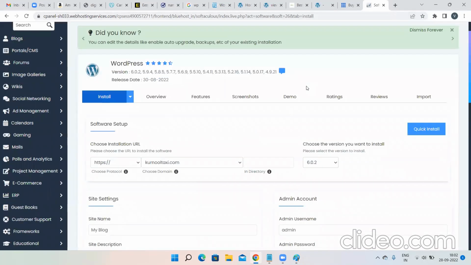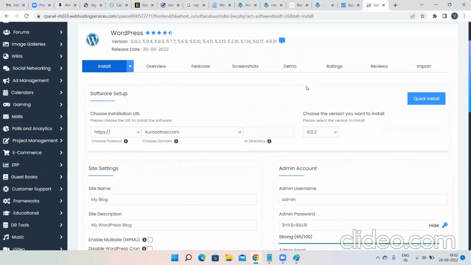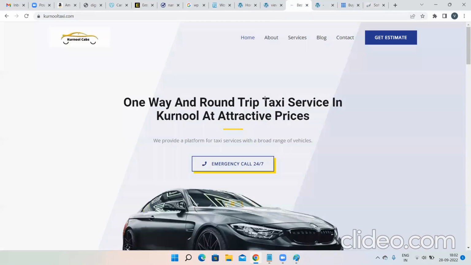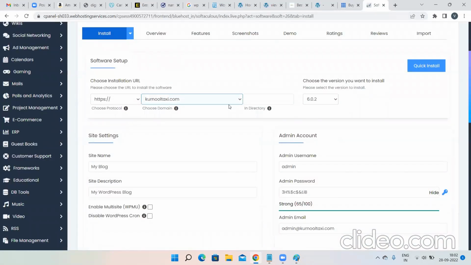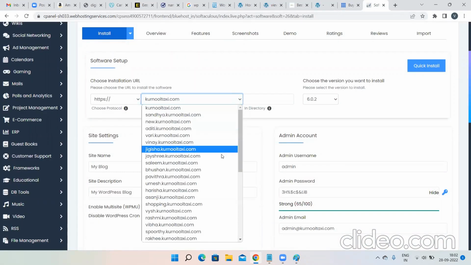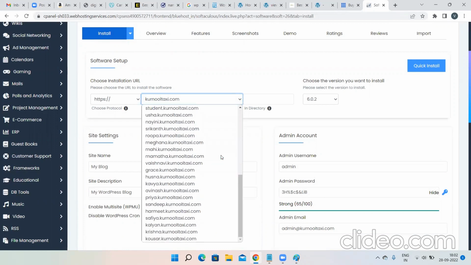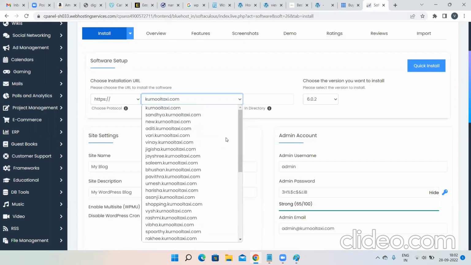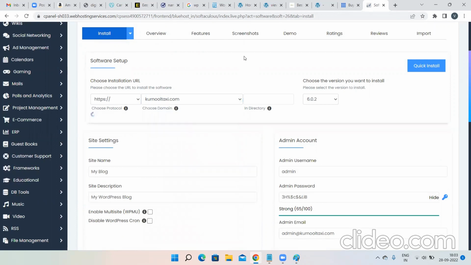Okay, so I have clicked on WordPress and I have clicked on the install button. Now they are telling us to choose a domain. Why should I install WordPress for the main domain? It is already installed, that is the reason a beautiful website was created, right? There is no point in installing WordPress again for the main domain. So search for the subdomain which we have created, and somewhere Salim will be listed. You have to take salim.karnooltaxi.com. This is the most important step, and most students forget this step and click on quick install in a flow.